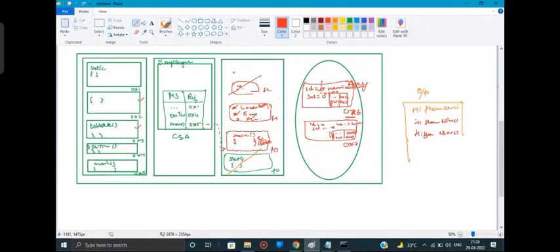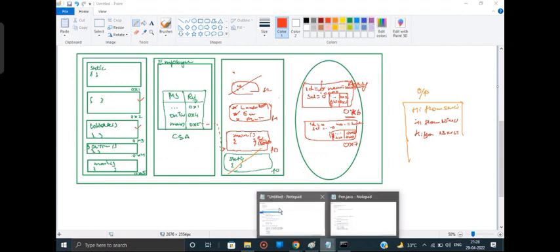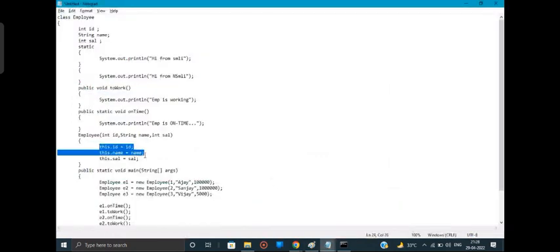Now what is the third task? Programmer written instructions. What are they? this.id equals ID, this.name equals name, this.sal equals sal. Whatever values are present inside these local variables should be passed to the object created.